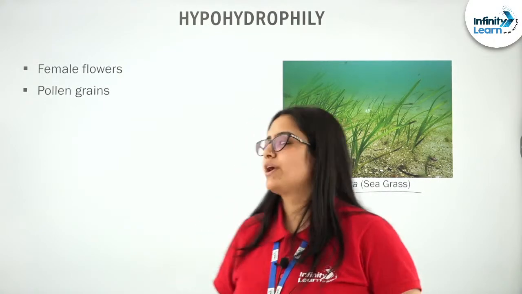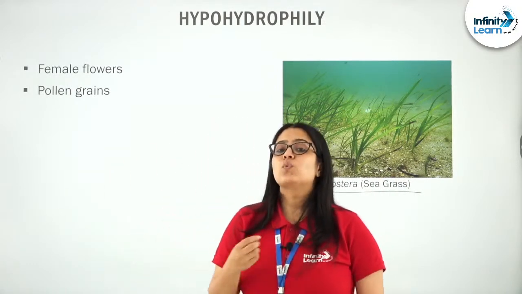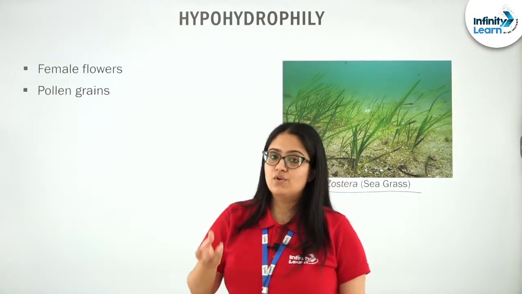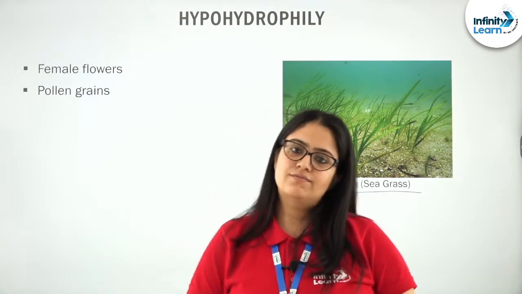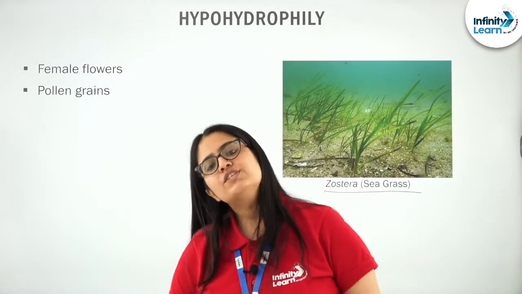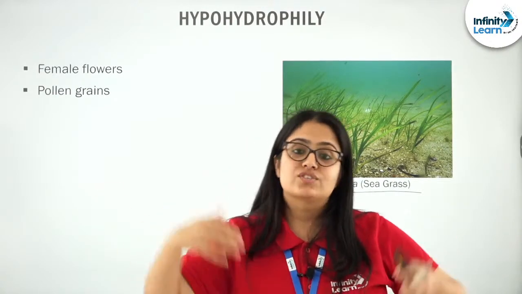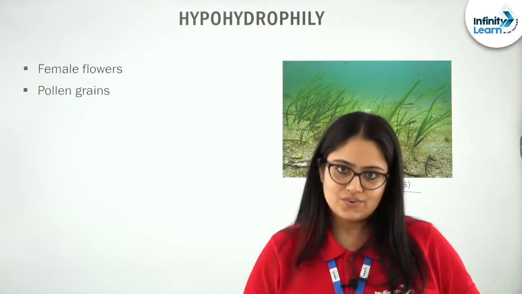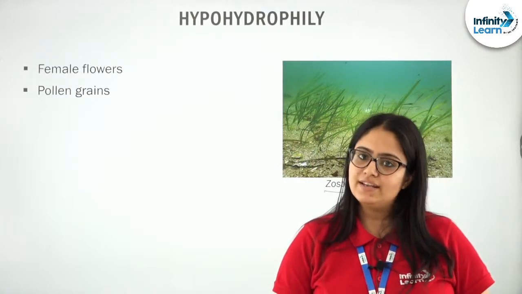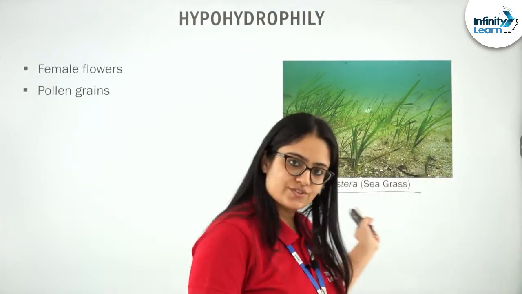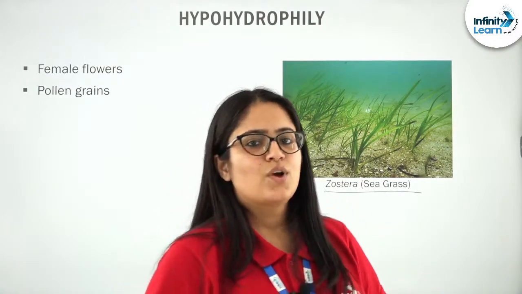Clear? Now, the next point you need to understand is that in these plants, the pollen grains will be long and ribbon-like and will be released inside the water through passive water currents. Finally, some of these pollen grains will be able to reach the stigma of the female flower, which is actually submerged inside the water, right? So, this is how hypohydrophily takes place in marine grasses like Zostera, right? Any doubt till now? Tell me. Any doubt? Okay.